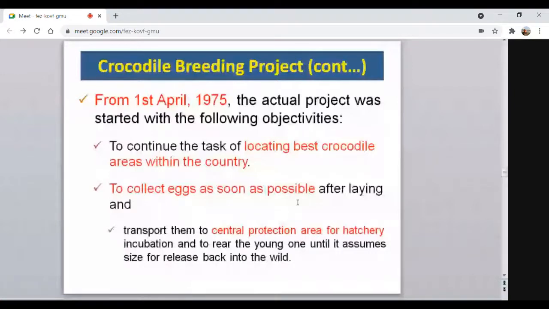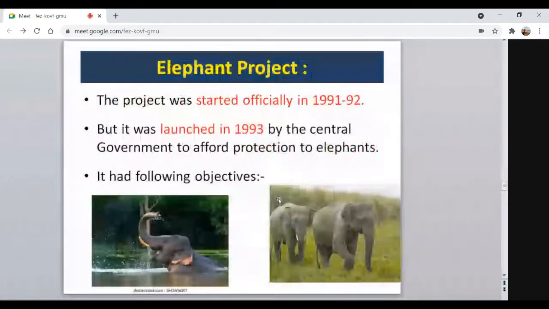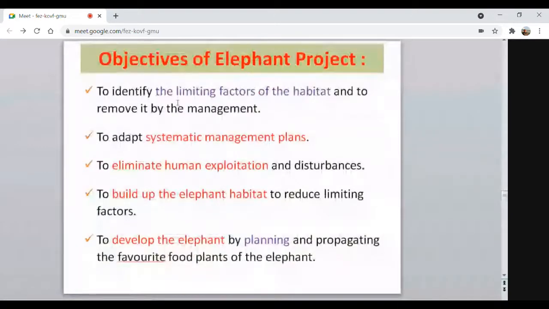Coming to the elephant project, this project was officially started in the year 1991-92, but it was launched in the year 1993 by the central government. The objectives of this project were to identify the limiting factors of the habitat and to remove them by management. There may be certain limiting factors in its natural habitat. First, we have to identify those factors. Then to adopt systematic management plans, so a well-planned system should be there. Then to eliminate human exploitation and disturbances.